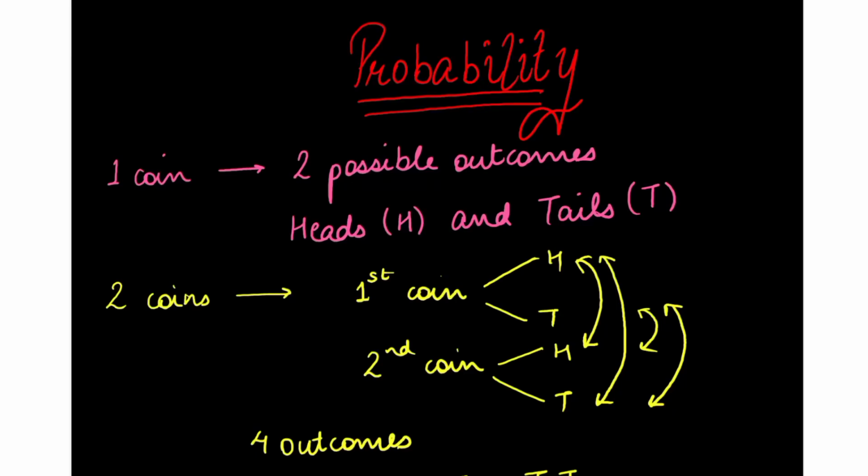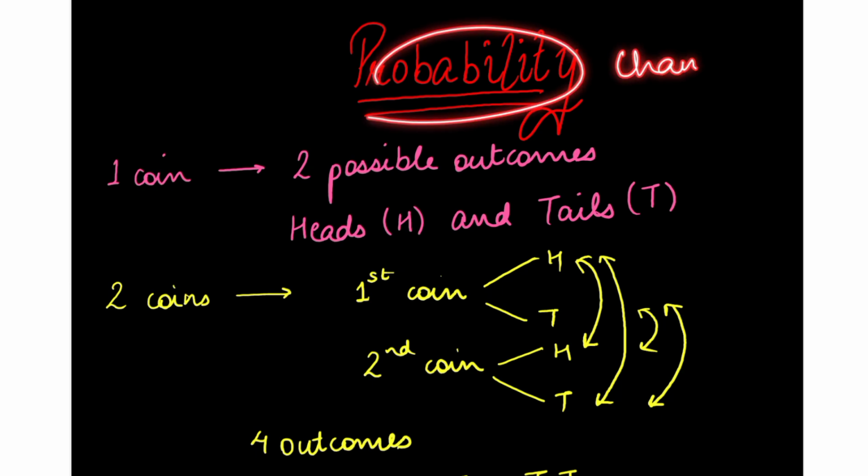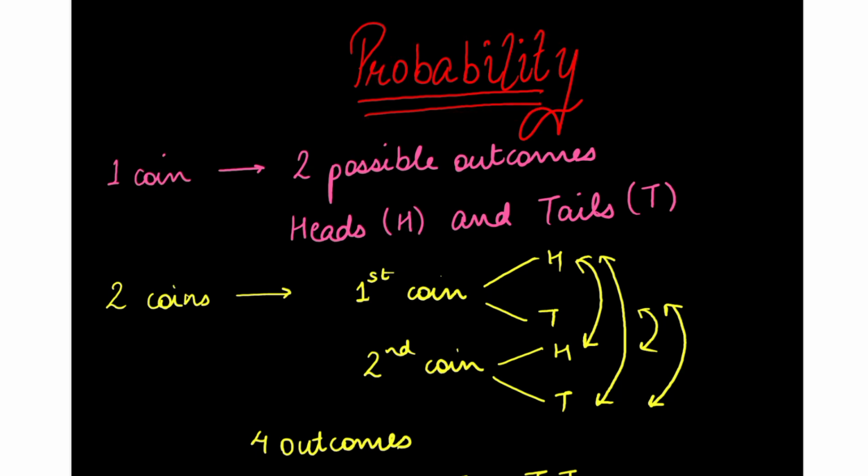Hello everyone. Today we will be studying probability. Probability basically means chances, the chances of an occurrence of an event. For example, we say that the chances of having rain today are higher. That is, the probability of having rain is higher than the probability of not having rain.